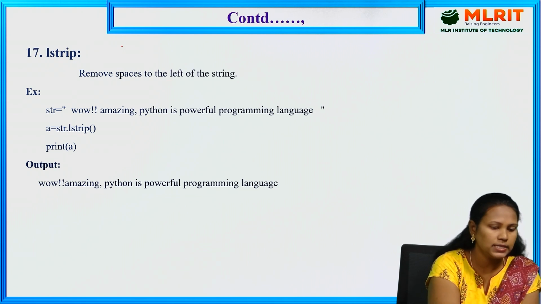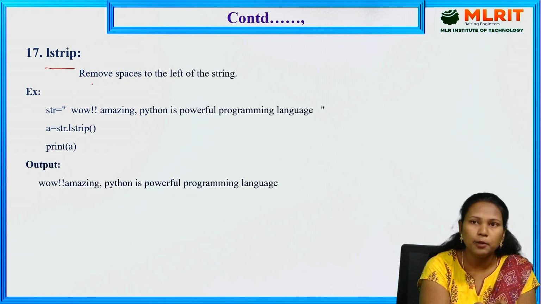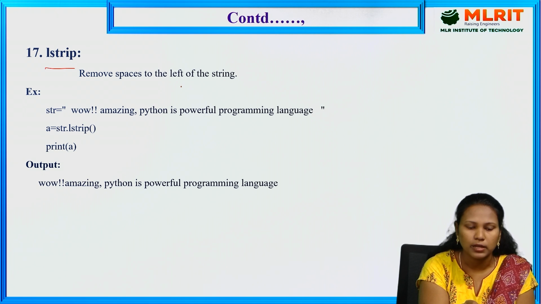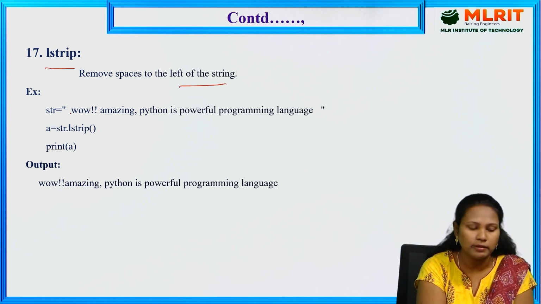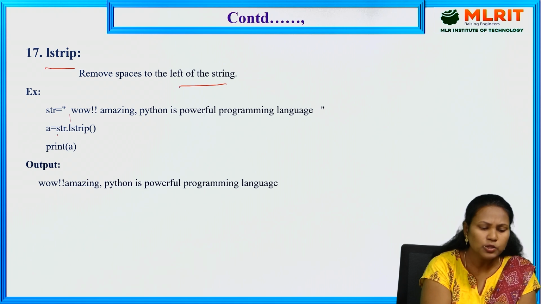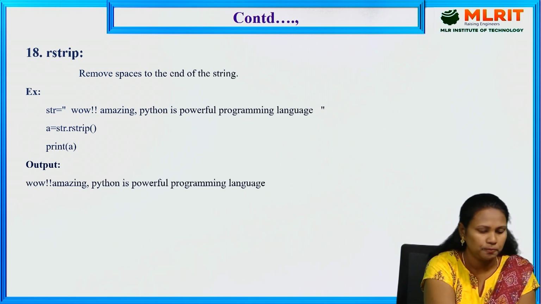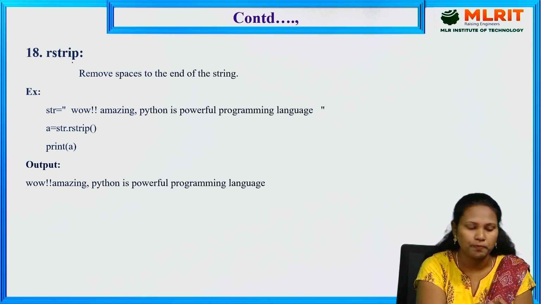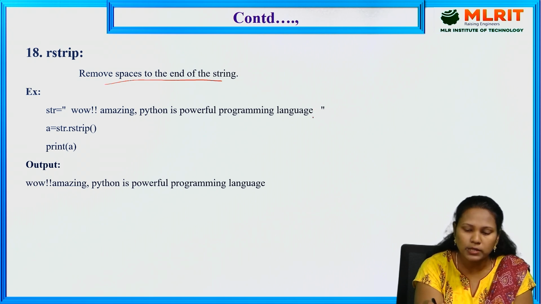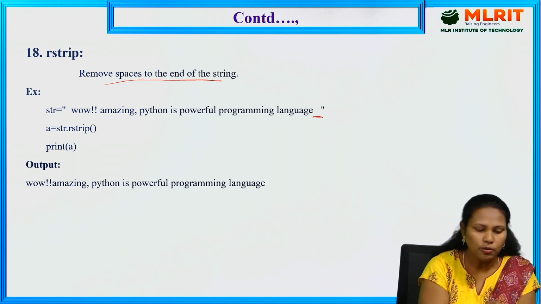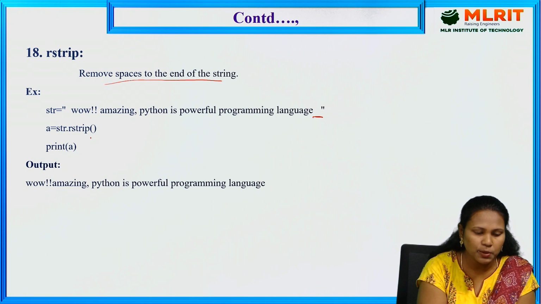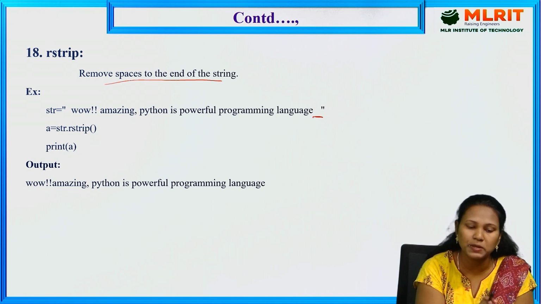The next one is lstrip. It removes the left side spaces. If any space is there at the left side, it removes those spaces. For that we have to use str.lstrip(). Next one, rstrip, removes the spaces at the end of the string. It removes at the right side. So with the help of rstrip, we can remove the spaces at the end of the string.